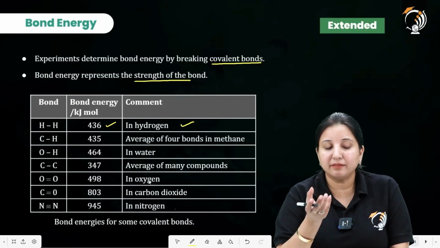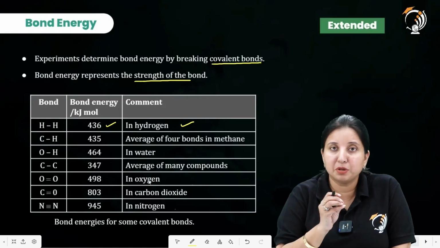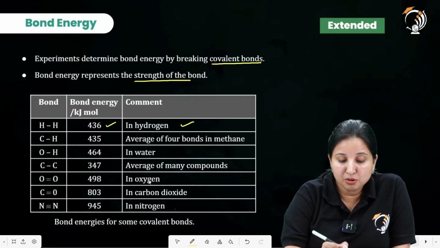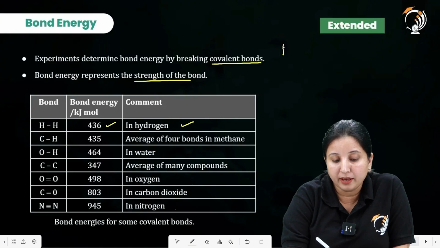So these are the values, and whenever we get a numerical question over here, we are given the values of the bond energies. So how do we calculate the energy?